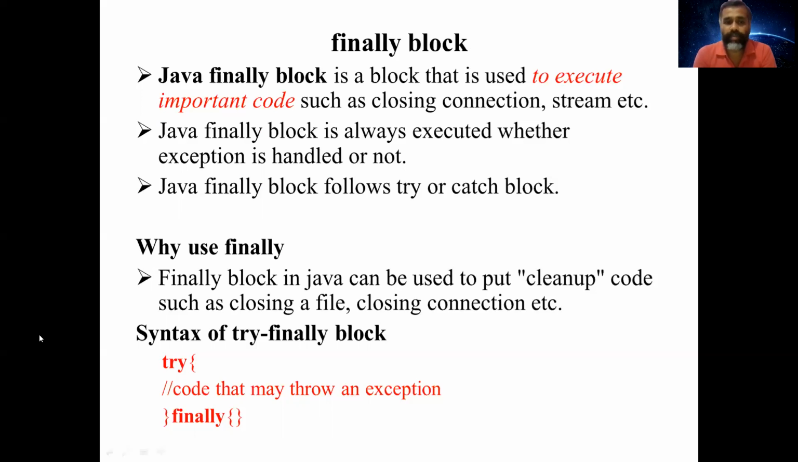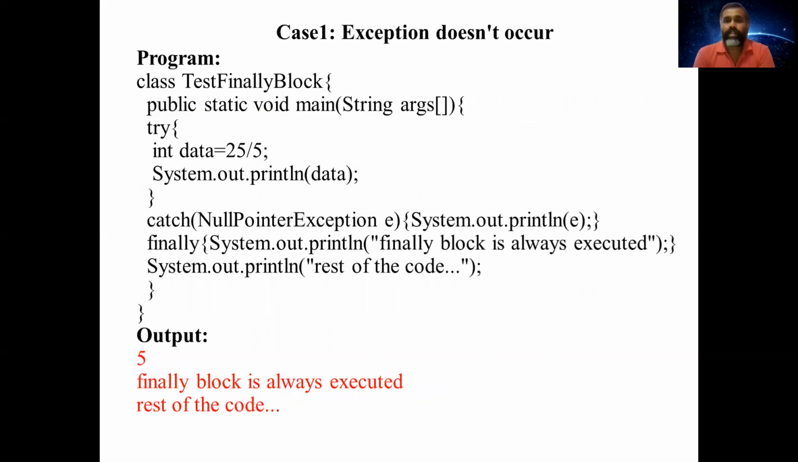Here is the syntax of the try-finally block. In the try block, I place the code which may throw an exception, and the finally block is placed after the try block. For the finally block, there are three cases. The first case: the exception does not occur. In your program, there is no exception. At that time, the finally block also will be executed.